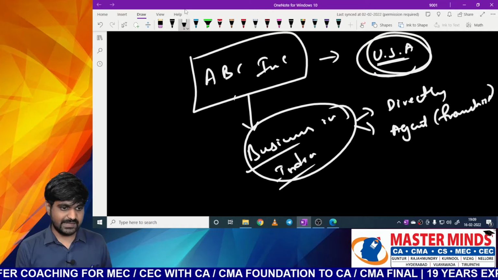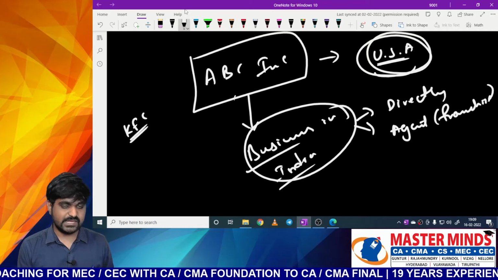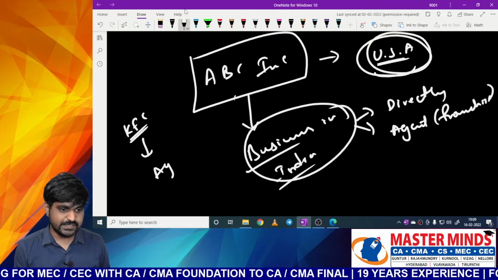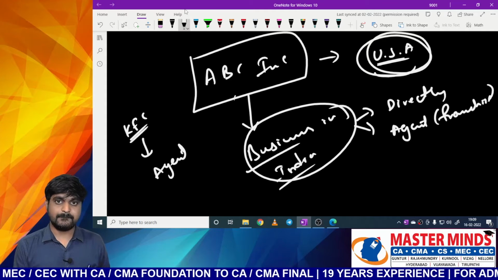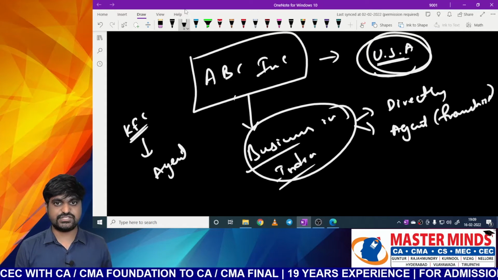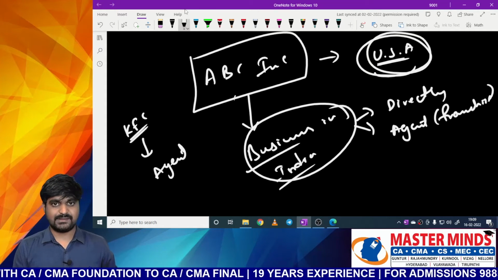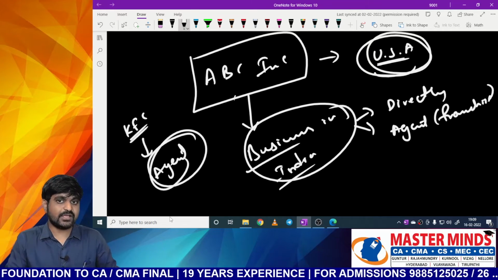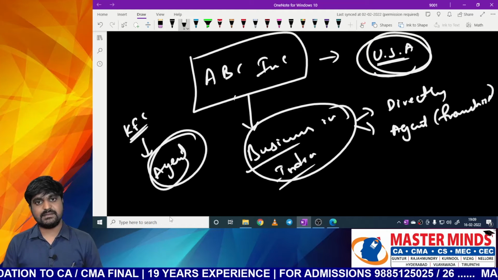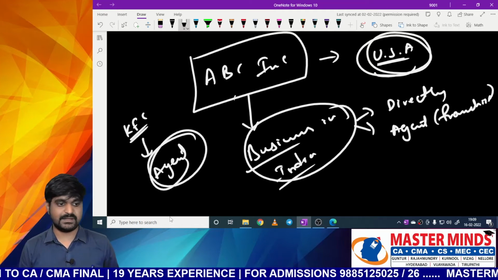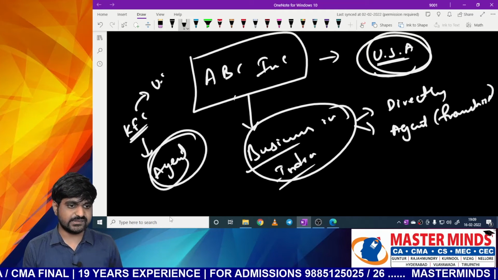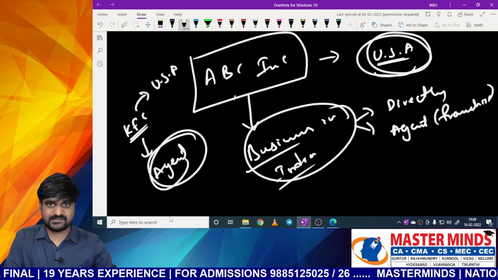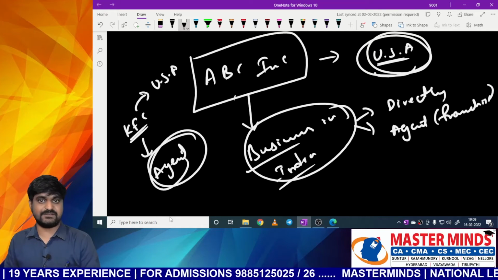KFC appointed an agent in India to do business, and it made a franchise agreement with that agent. Now, who is the ambassador for KFC in India? This agent only. Now, can I call this KFC a foreign company? Yes, KFC is a foreign company. Actually, it is incorporated in USA, but it is having business in India in an indirect way, not in a direct way.